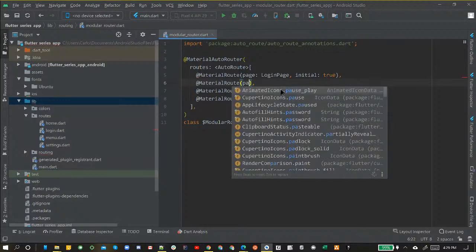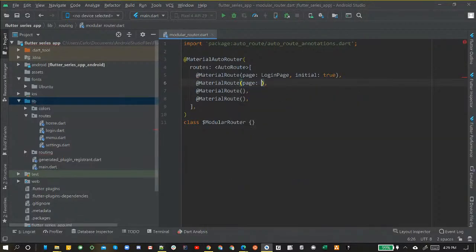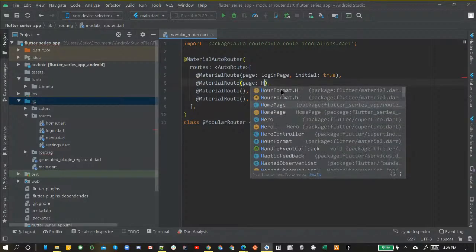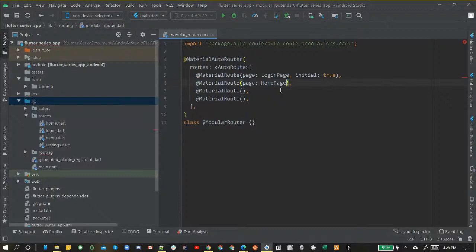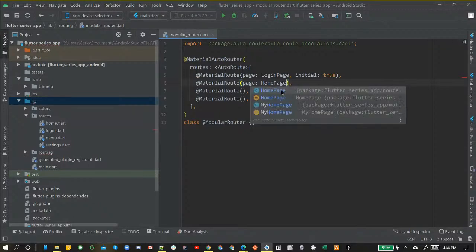So we're going to go to this next route. Same thing: we're going to type page, colon, and for that next route, capital H, HomePage. I'm not going to press enter because that auto imports it. When you're developing, if you press enter right now, it's going to automatically bring in the import, but for example purposes, I'm going to press escape. And then comma, and then, oh, actually, I'm sorry, we don't need any initial value after that.